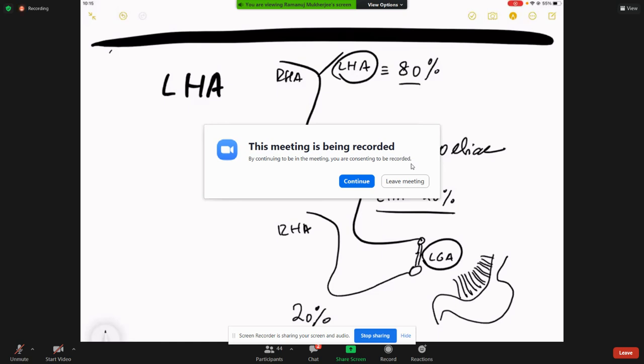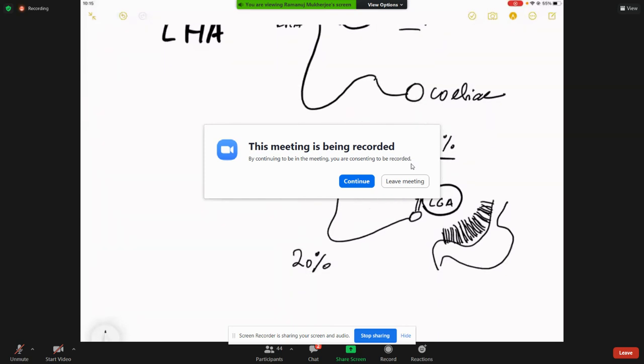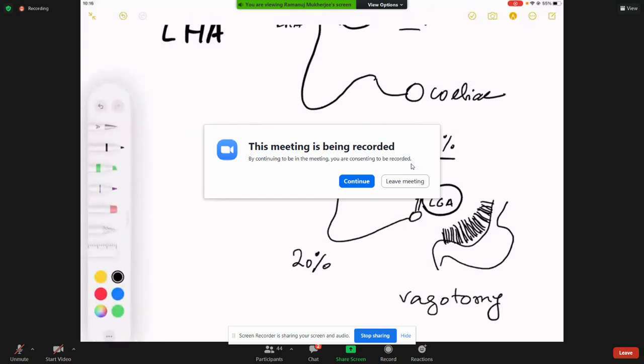Falciform. How can you get it in the falciform? Hepatogastric ligament. Which operation will you encounter this artery? Common benign operation. Because remember, in vagotomy, the minute you mobilize this ligament, you need to find the posterior vagus, isn't it? So when you like to find the posterior vagus, you are going to cut through this ligament, sir.